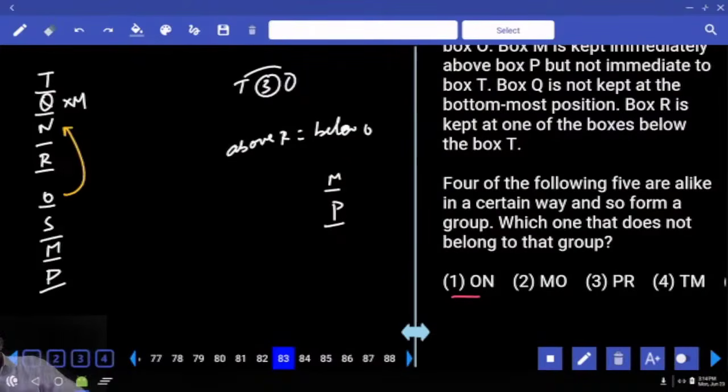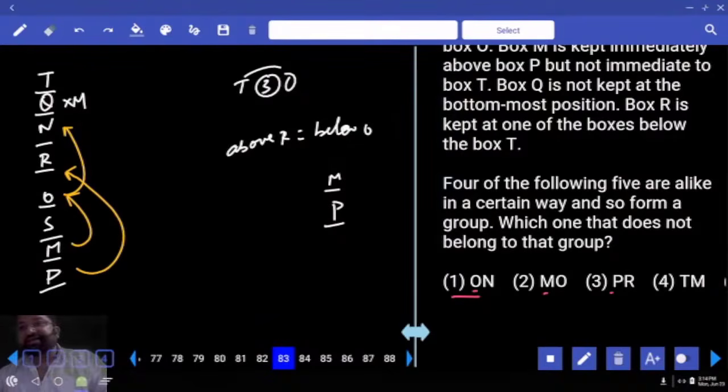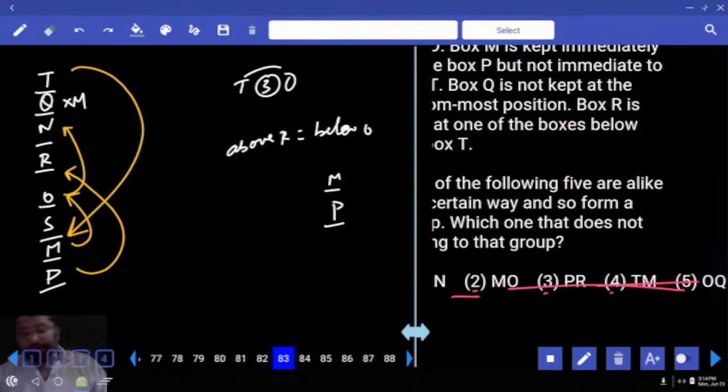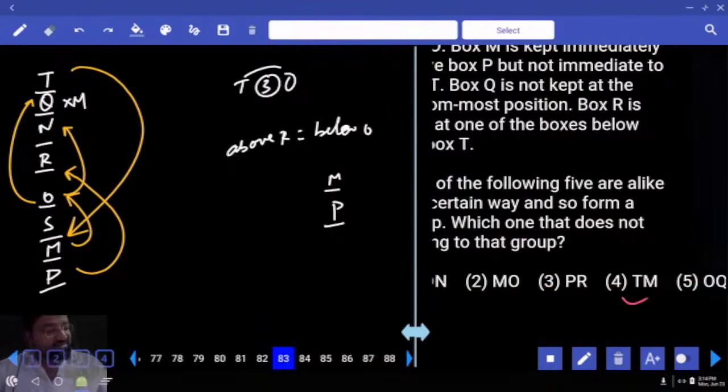N is above O. MO. O is above M. PR. R is above P. I am going with the first letter. TM. M is below T. Next is OQ. Q is, what should be the answer?